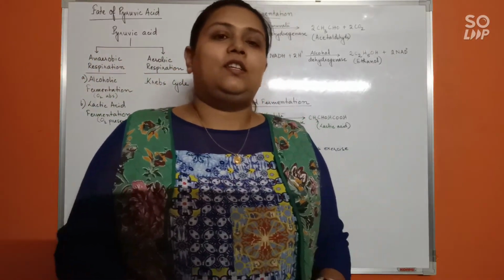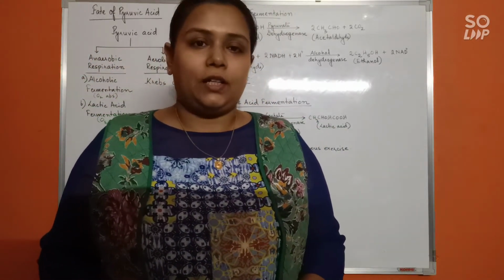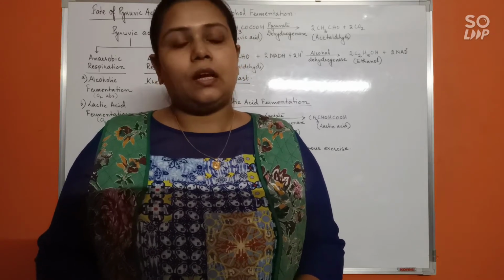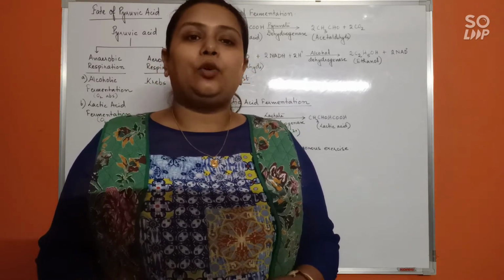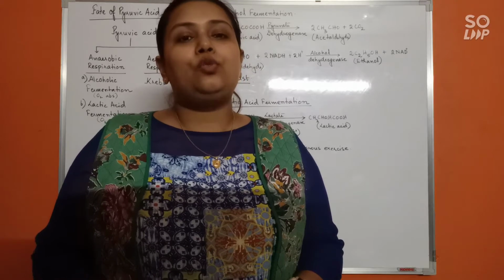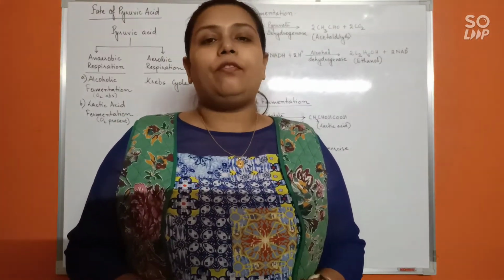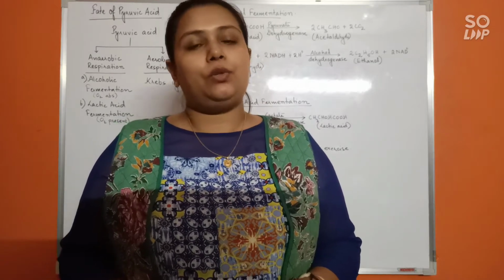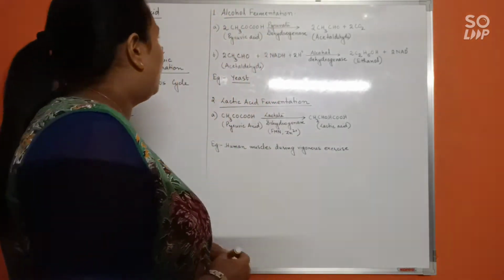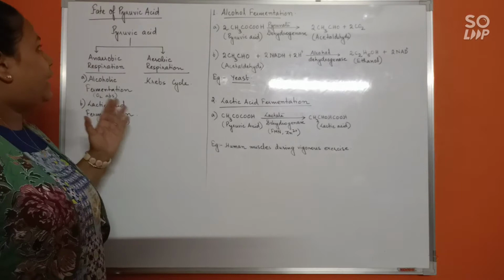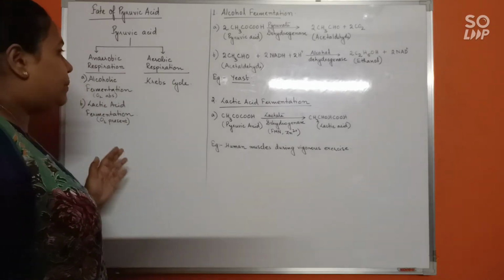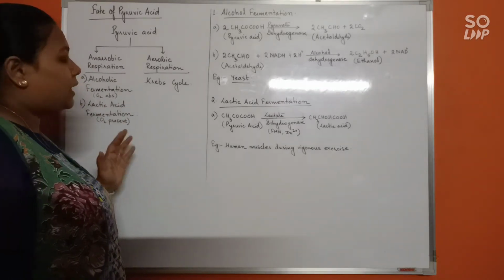Hello students. So now that you know what is glycolytic pathway or glycolysis, after which you know that glycolytic pathway gives rise to 2 pyruvic acid as the resultant, right? So what is the fate of pyruvic acid? That is what we are going to learn today. So for fate of pyruvic acid, you know that respiration can be of two types, aerobic and anaerobic.